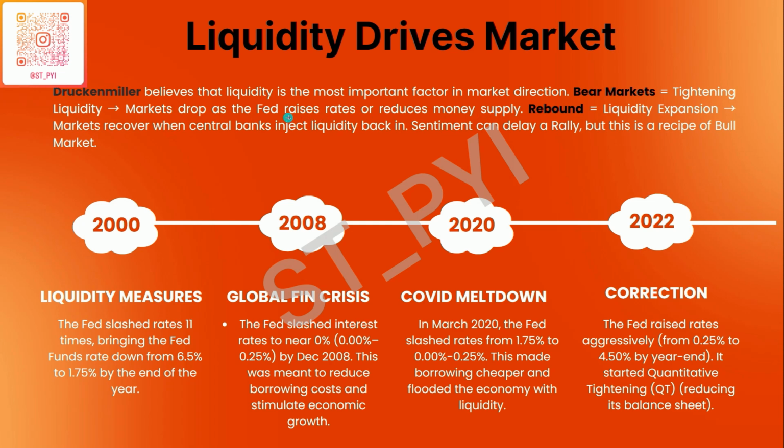If you remember the cycle of 2022, this is when US markets started to correct, mainly because back then Fed started raising rates aggressively from 0.25% to something like 4.5% by the year end. Rebound, which is the bull market. This is usually when liquidity expansion happens. Markets recover when central banks inject liquidity into the system. Sentiment can delay a rally, but this is a recipe of bull market.